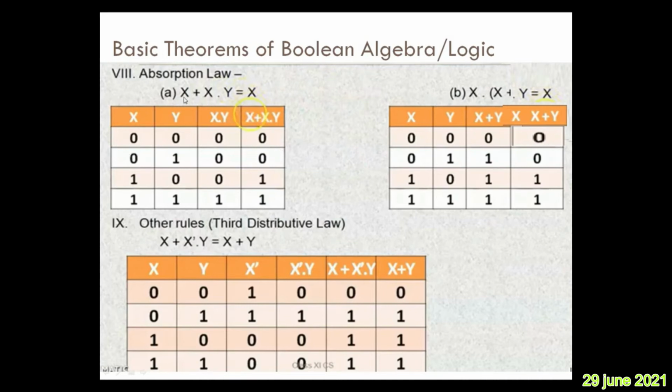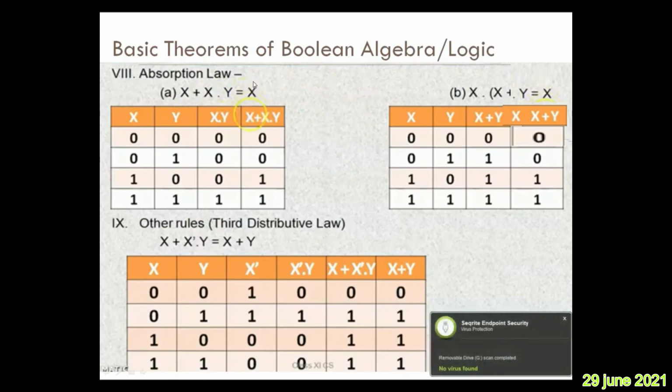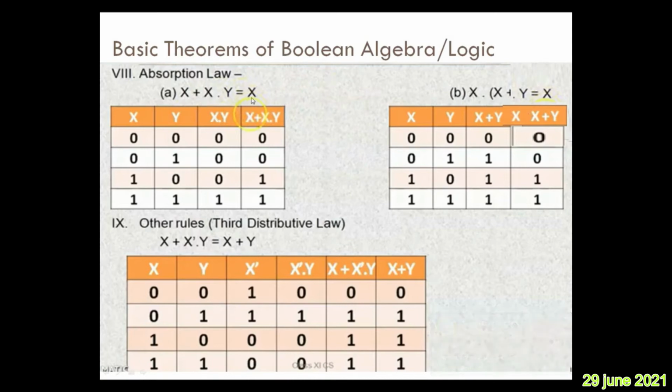Otherwise also, in the expression x plus xy, if we take x common, it will be x into (1 plus y), and we know that 1 plus y is 1 because 1 will dominate there, right? And then x into 1 equals x. In this way, you can prove it algebraically, and also through the truth table. So what will be its dual form? Replace OR with AND and AND with OR. That is, x plus xy becomes x dot (x plus y), which is also equal to x.